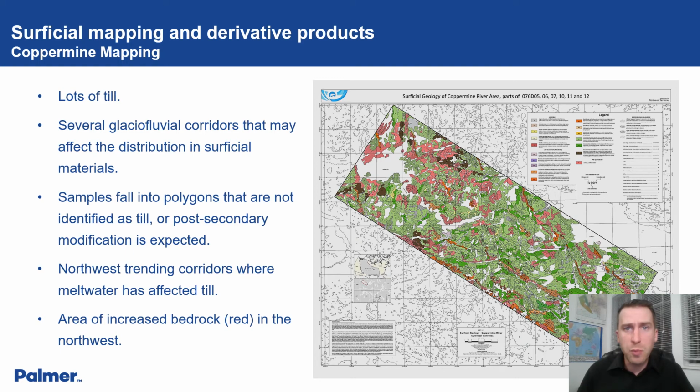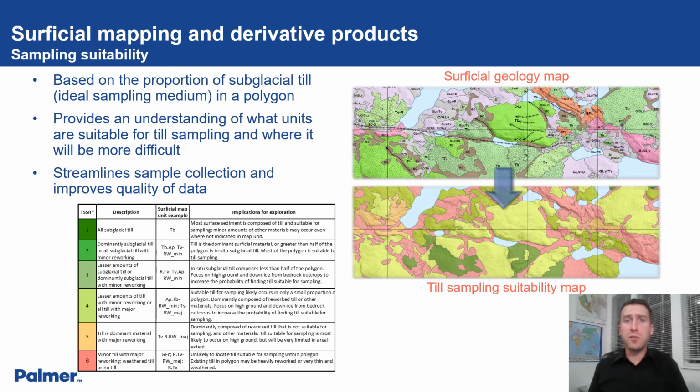So what else can we provide with this surficial mapping? Well, we can create derivative products to inform field programs such as till sampling suitability maps. Northwest Territories is a big place, and dispersals cover large areas. Mapping and derivative products ensure fieldwork is optimized by targeting the right areas for specific tasks, such as till sampling sites or bedrock mapping. Sampling suitability mapping identifies where surface till sampling will work and where other exploration methods may be required, such as subsurface sampling, soil gas, or even microbes.